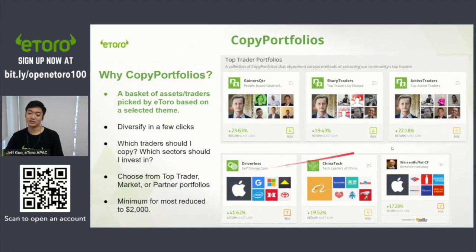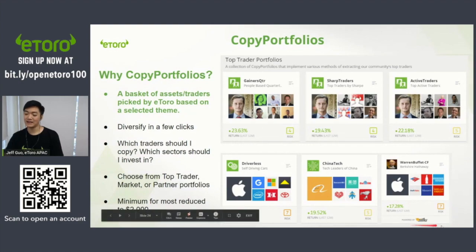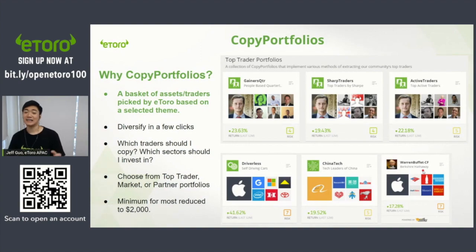Lastly, meron din tayong partner portfolio. So partner portfolios, let's say si Warren Buffett. So these ones are managed not by eToro anymore, but managed by third-party partners of eToro. So for example, TipRanks, meron siyang Warren Buffett copy portfolio. What this means is ginagaya niya. So hindi to managed by Warren Buffett. Again, it's managed by TipRanks. But ang ginagaya niya is ginagaya niya yung ginagawa ni Warren Buffett. Right? Kasi public naman yan eh. So whatever Warren Buffett invests in, then yun din yung ini-invest nila. So kapag kinopya mo to, then kung ano ini-invest ni Warren Buffett, yun din ini-invest mo, right?